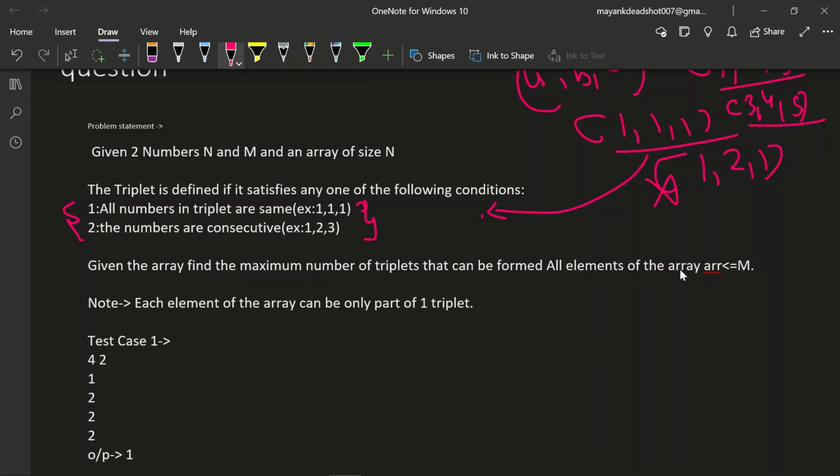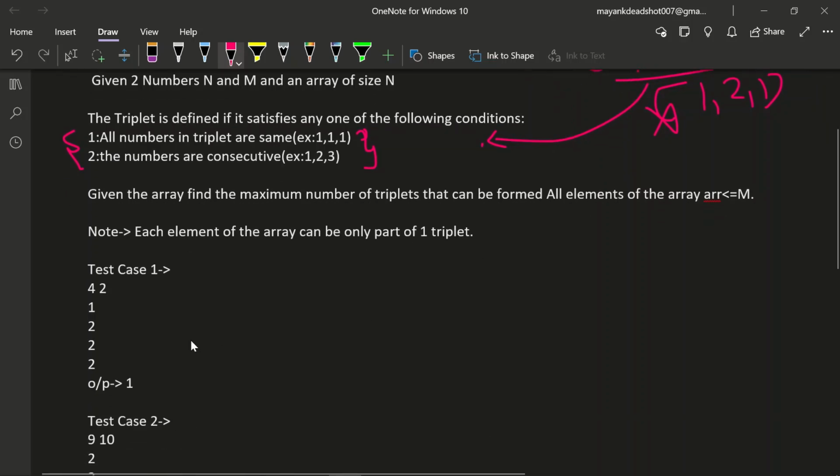All elements of the array are less than or equal to m. What the question is saying is, you are given an array like 1 2 2 2.